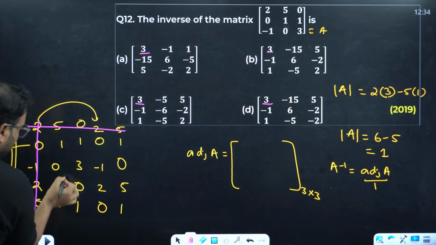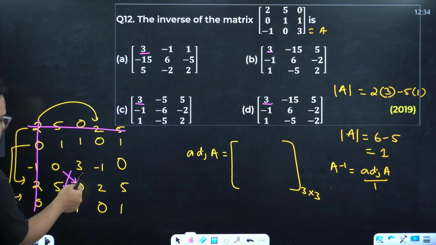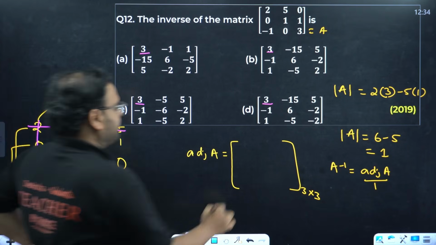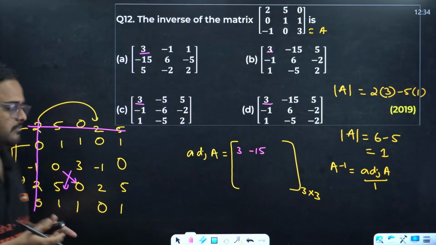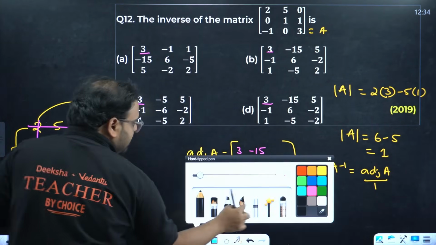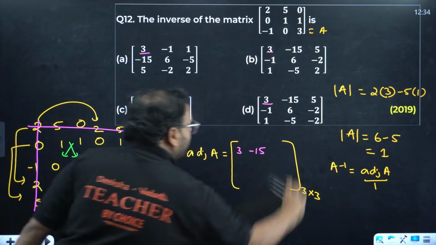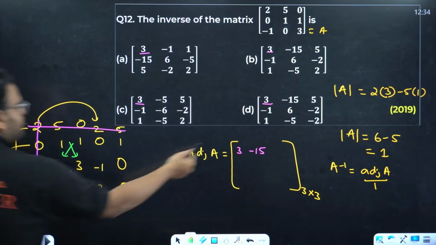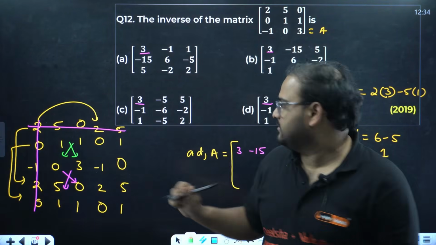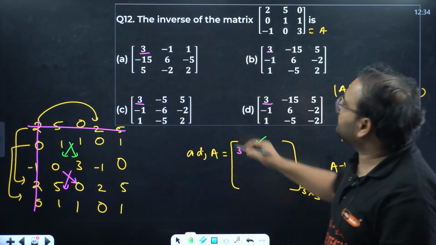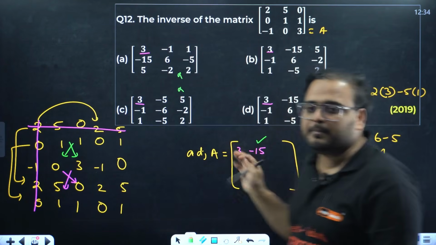This is going to be my first element, so we'll have the second element from here. Check. This will be my second element. 0 into 0 is 0. 3 into 5 is 15. This is 3 only. This will be -15. Correct or not? What we do? We find the cross product in vertical form and write the same in the horizontal rows. 3 into 1 minus 0, that's 3. 0 minus 15, that's minus 15. I did not find the first one, but you get the point, right? Just find this. So it means this is also gone and this is also gone. We don't have minus 15 over here. Now, either option B or option D.